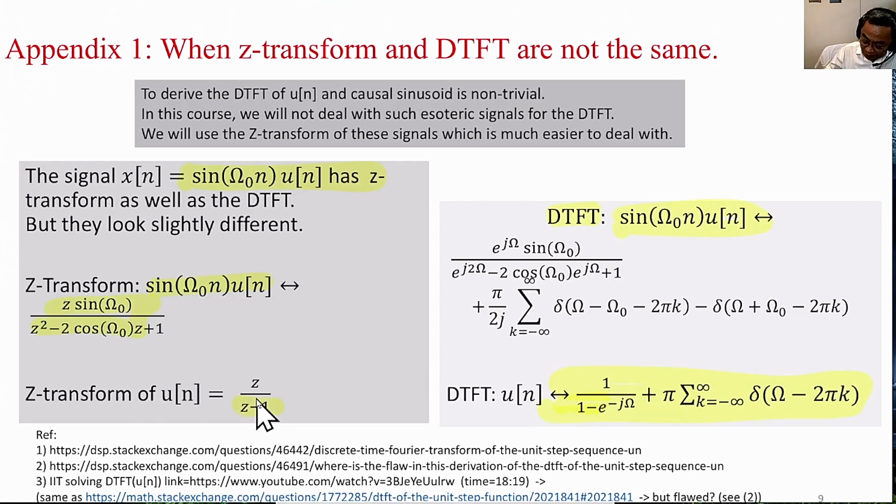Notice that the Z transform has a pole at 1, so it is right on the unit circle, so the ROC does not include the unit circle. That is why we say that the DTFT does not exist. But you can do a lot of other tricks to get sine omega naught n u[n] to represent it as this. Okay, but this is just FYI. We are not going to be playing with this level of signals at all in this course. Thank you.